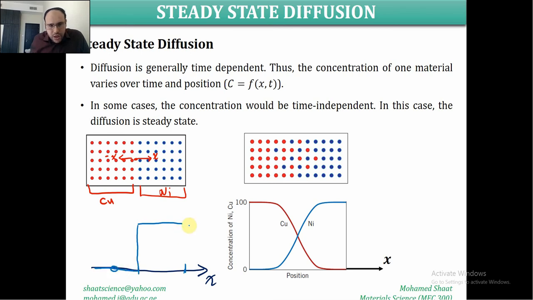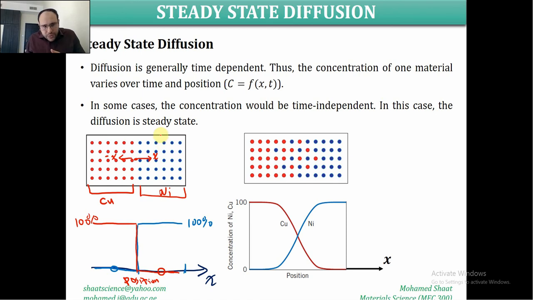But on the other side, the copper will be different. The copper over this side will be 100% copper, right? And then it suddenly drops to 0 over the other side. So these two figures represent the distribution of the concentration of nickel atoms and copper atoms over this position. This is the x coordinate.